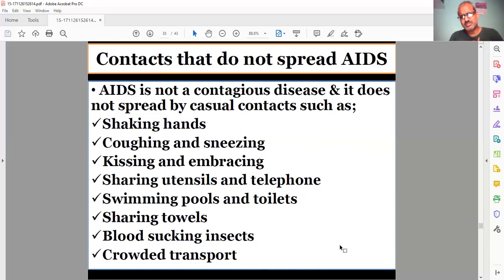There is so much myth in society that AIDS can be spread by coughing, sneezing, kissing, embracing. That's why we are mentioning it here specifically. These are the contacts which cannot spread AIDS.